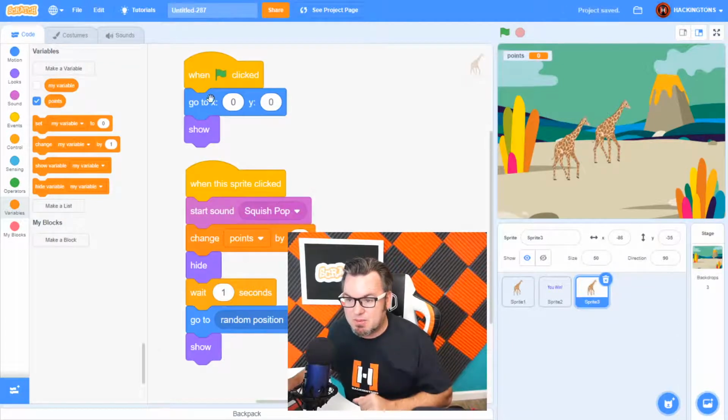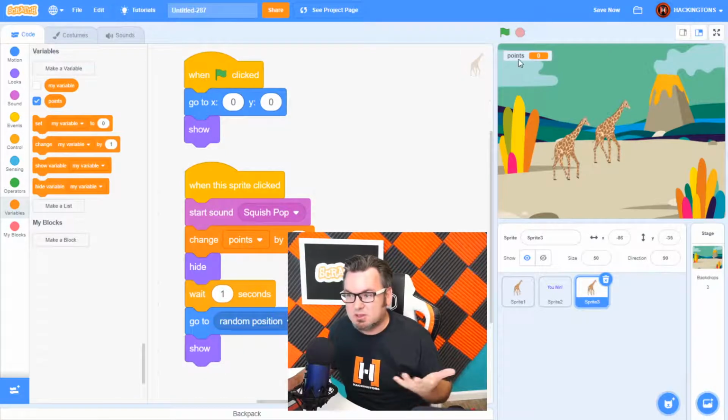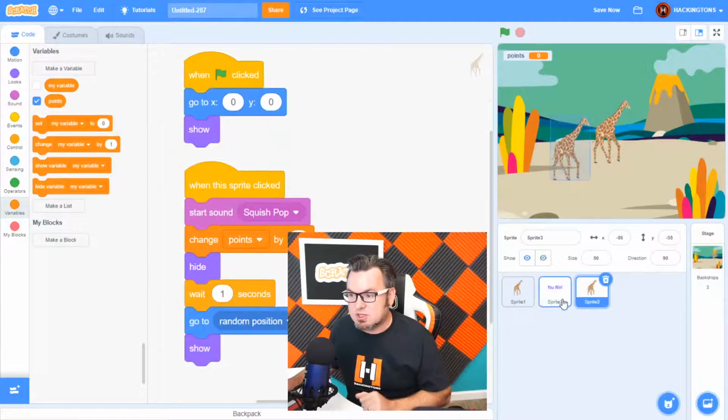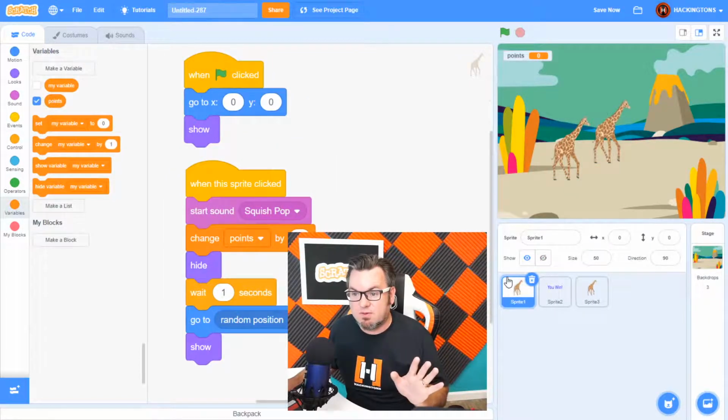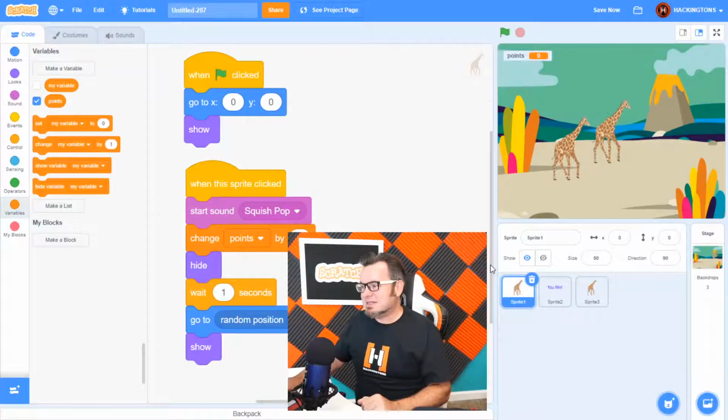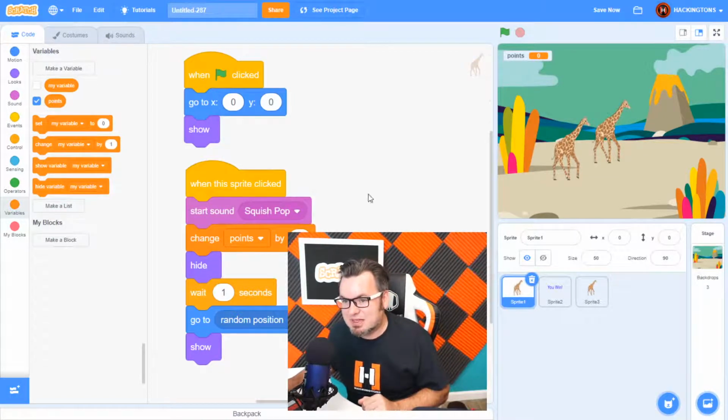Well, is that a problem? Let me see. No, because none of the code will actually change the points, and the points are what matter. And the points are all controlled by the you win screen. So this giraffe and this giraffe are totally different. Are they totally different? Or should we make them totally different? Yeah, let's make them totally different.